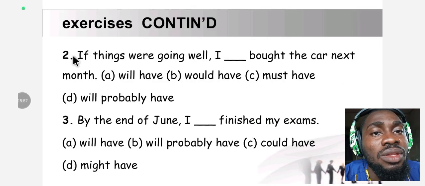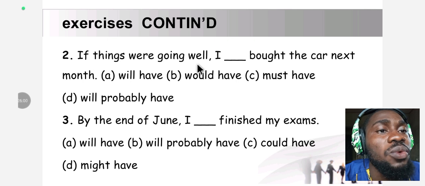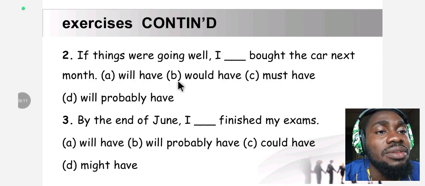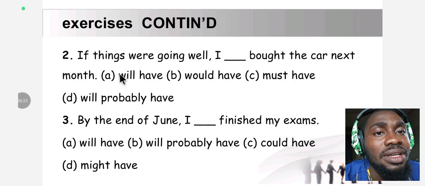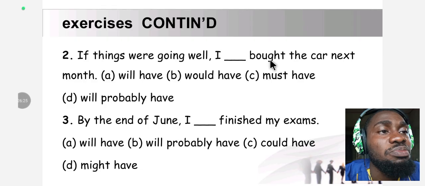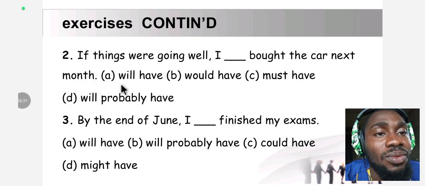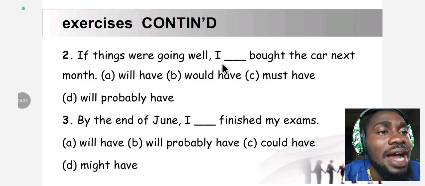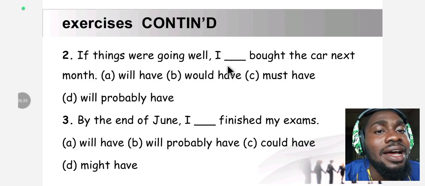Next. Number 2. If things were going well, I dash bought the car next month. A, will have. B, would have. C, must have. D, probably have. What's your answer? You answered right. The correct option is B, would have. If things were going well, I would have bought the car next month.